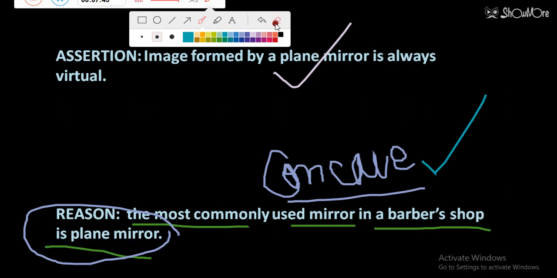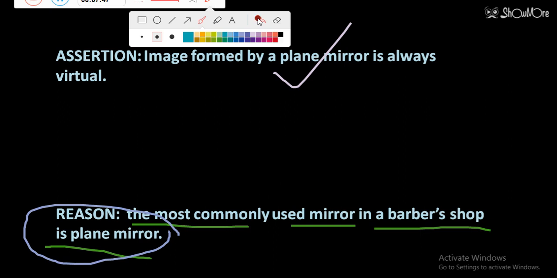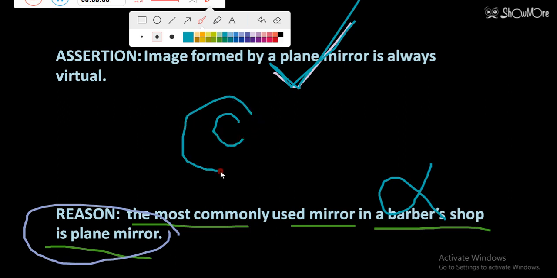So that concludes that the reason is false, the assertion is true. So you have to go with option C. You select option C when the assertion is true but the reason is false.